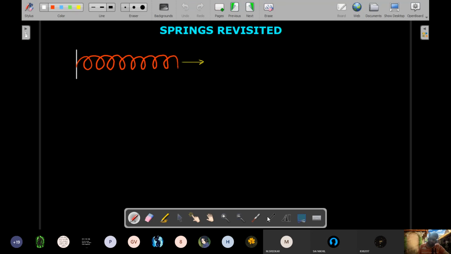Now we are going to revisit some of the spring problems and see. Already I introduced Hooke's law to you, so we'll try to take it further a bit more.